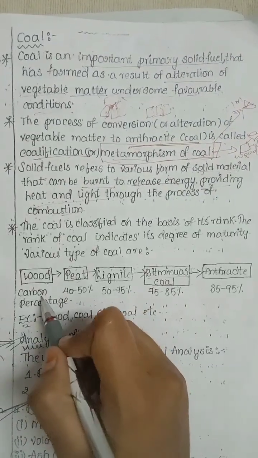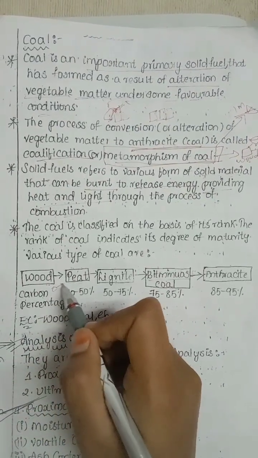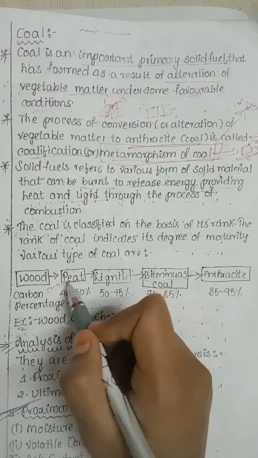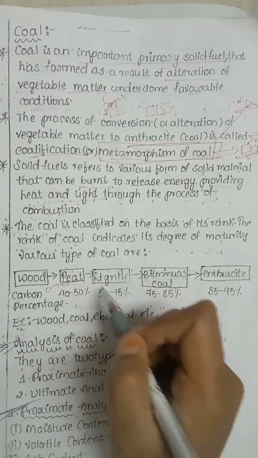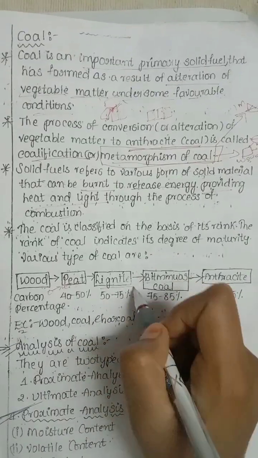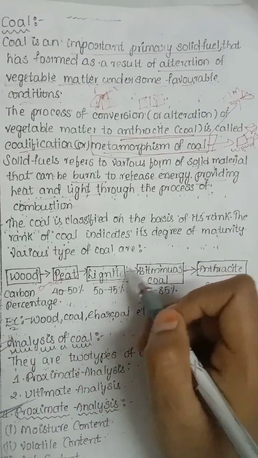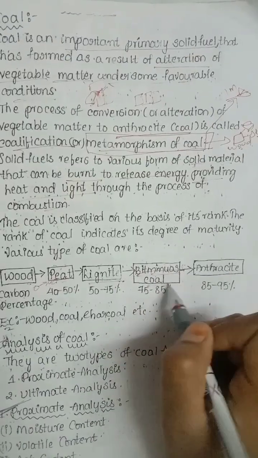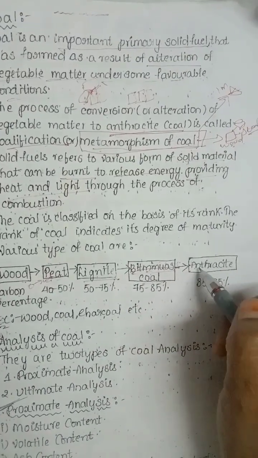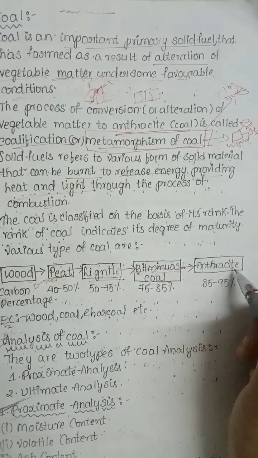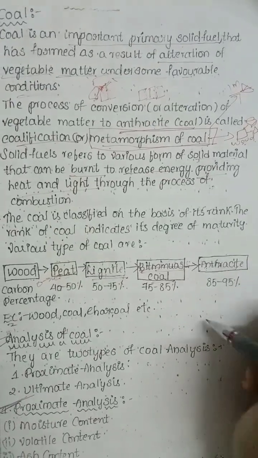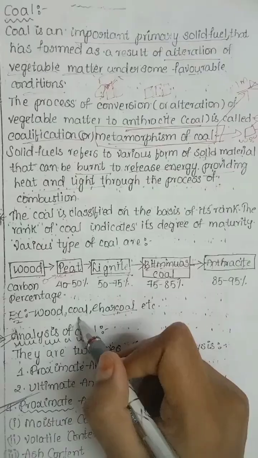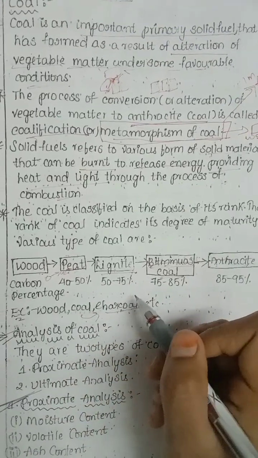Wood has a carbon percentage of 0 to 40. By applying heat, at 40 to 50% carbon we get peat. After 50 to 75%, we get lignite. After lignite, it is converted into bituminous coal, then anthracite. Examples: wood, coal, charcoal. Charcoal is a type of coal used for specific functions.